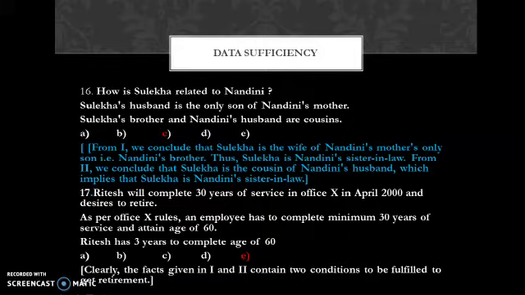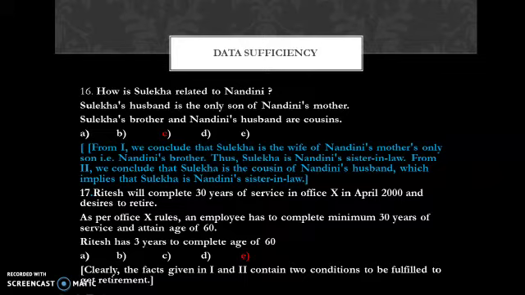From the first statement, we can conclude that Sulekha is the wife of Nandini's mother's only son, which means Nandini's brother. So Sulekha is Nandini's sister-in-law. From the first statement, it's clearly understood that Sulekha is Nandini's sister-in-law. From the second statement, we can conclude that Sulekha is the cousin of Nandini's husband, which means that Sulekha is Nandini's sister-in-law.